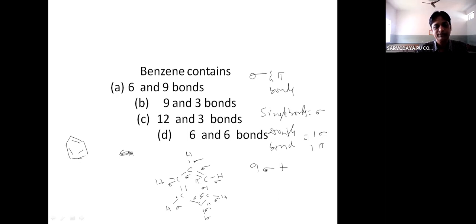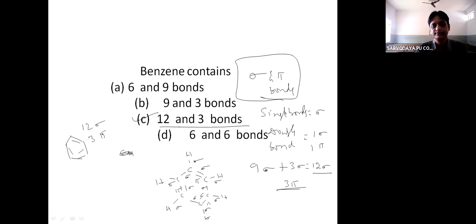This is sigma and pi. Similarly, here one is pi bond, one is sigma bond. So 9 sigma bonds plus 3 sigma bonds, which is equal to 12. So 12 sigma bonds, and how many pi bonds are there? 3 pi bonds. So option C, 12 and 3 bonds. It is related to sigma and pi bonds. So benzene contains 12 sigma bonds and 3 pi bonds.